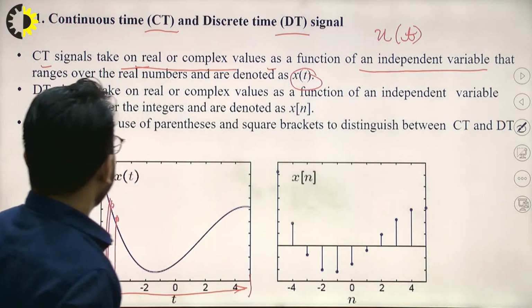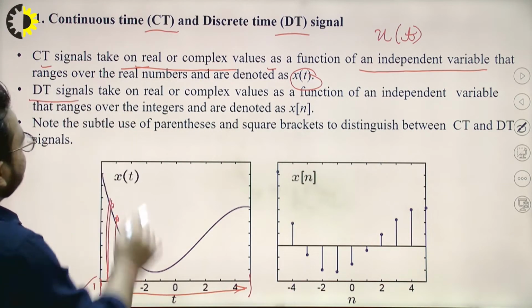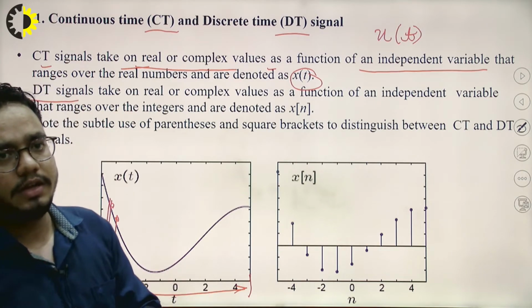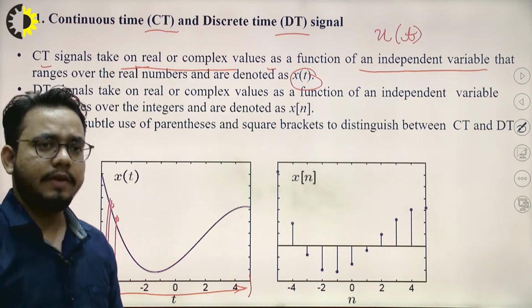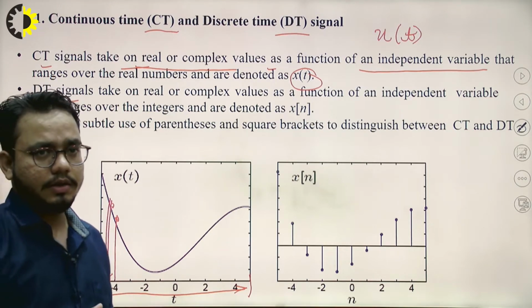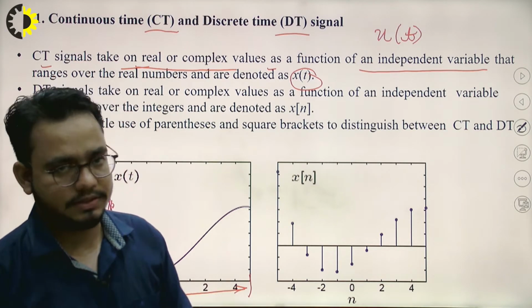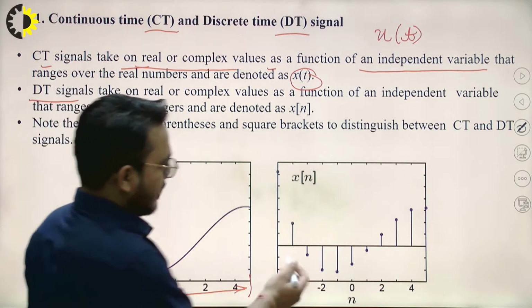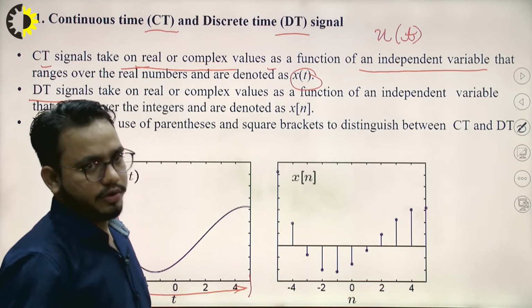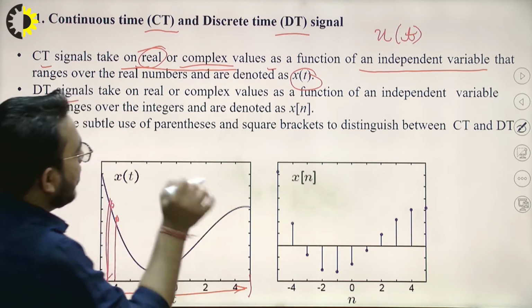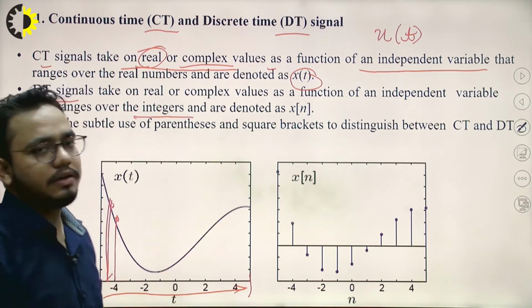Discrete time signal is defined in the same manner as CT, but the difference is that instead of time we will have samples. The samples are integral values only. Here we were taking real or complex values; now we will take only integral values, right?